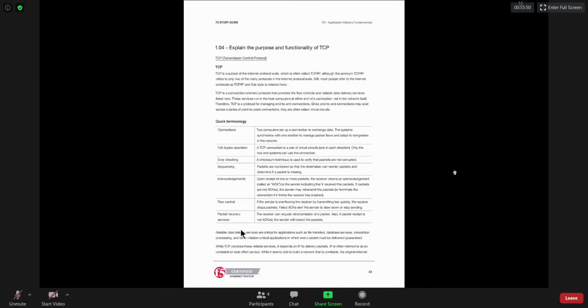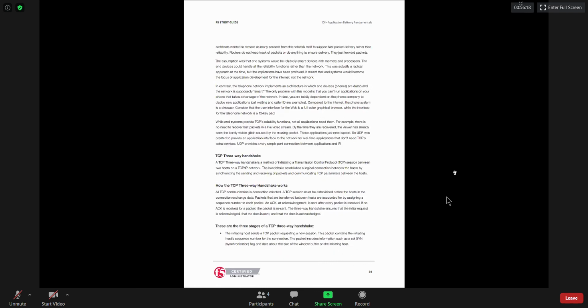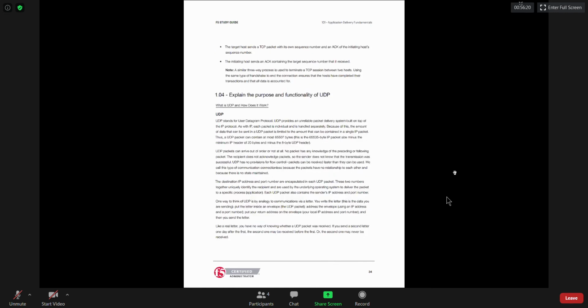Now again, you can talk about TCP: it establishes a connection before sending data. That's the rule for TCP. If the connection was not established successfully, then it's not possible for TCP to send data. It also supports full duplex operations, error checking, sequencing, acknowledgement, flow control and packet recovery services. All these features are supported by TCP, and three-way handshaking is always done.